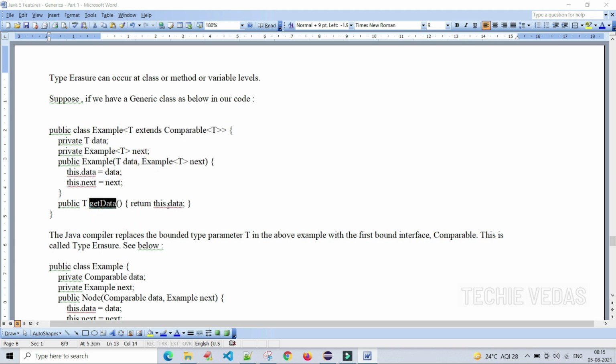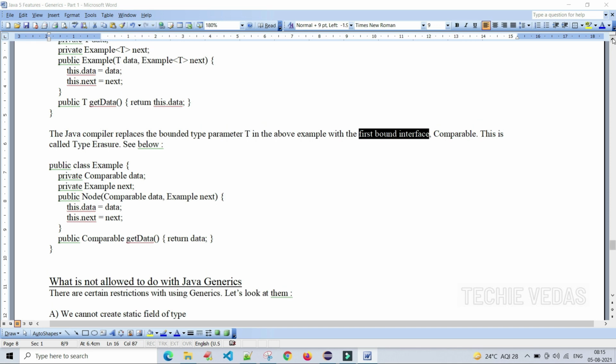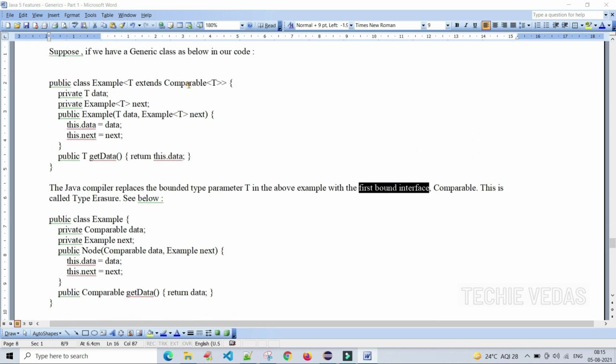We are using one method to get the data, that is getData. Let's see, the Java compiler replaces the bounded type parameter T in the above example with the first bound interface. What is the first bound interface here? First bound, this is the bounded value and this is the interface. Comparable is one of the interfaces. The first bounded interface is Comparable. That is what they mentioned here.